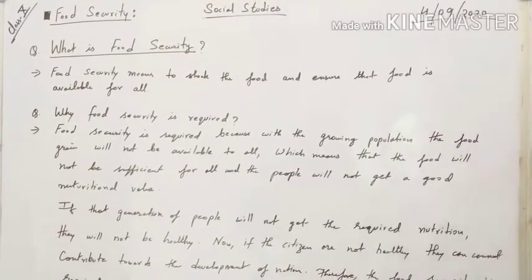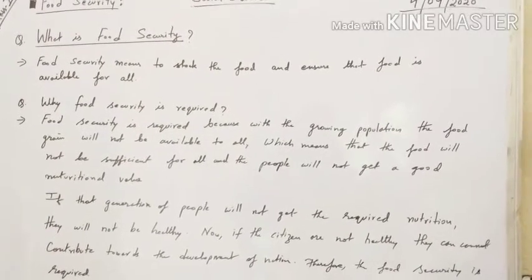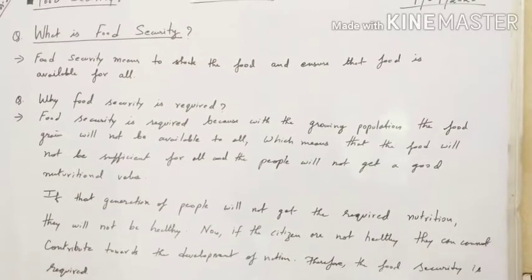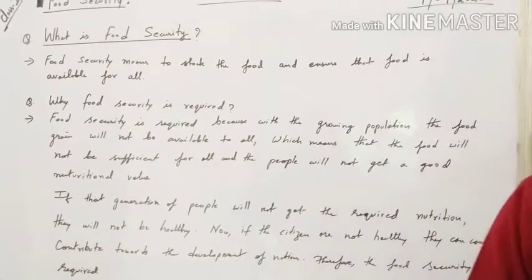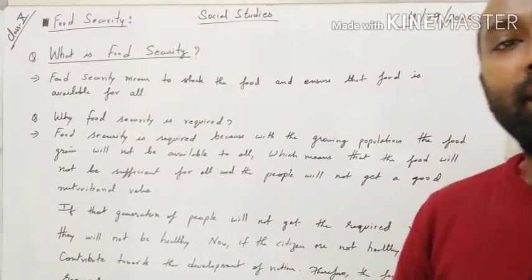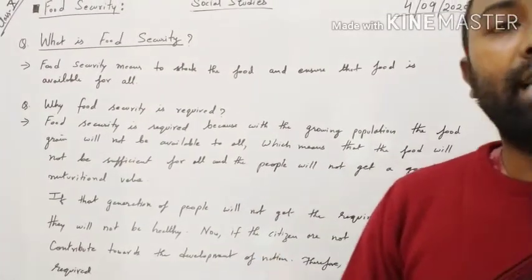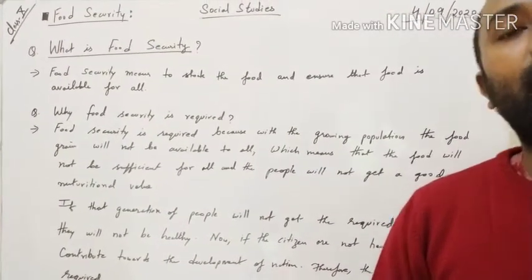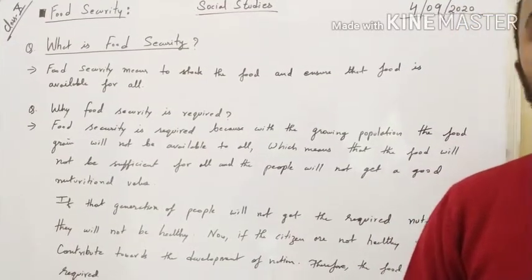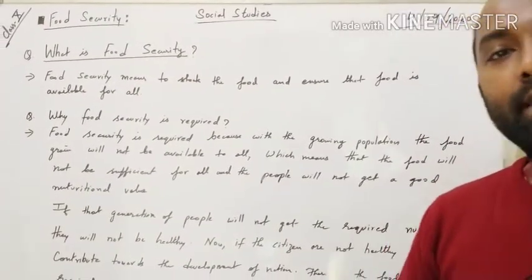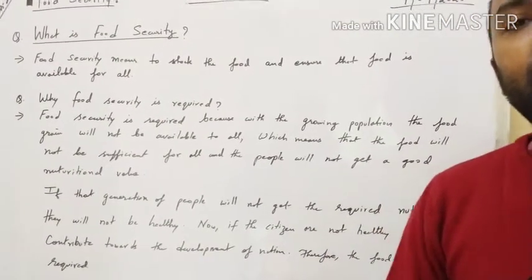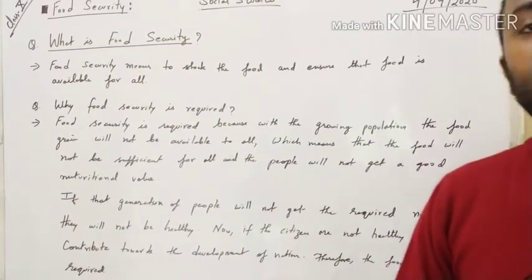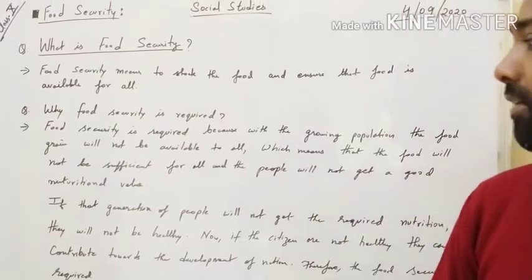Now, what will happen? If the citizens of India have health problems, they cannot contribute towards the development of the nation. Therefore, food security is required. Our country is a nation that looks after each and every individual equally. That means every citizen of India is equal in the name of God and in the name of the government. So the government looks equally at every citizen, and believes that each and every citizen of our country should get good food to eat. That is why food security is required. At least they should get the minimum requirement of nutritional value. So this is the main motive of food security in our country.